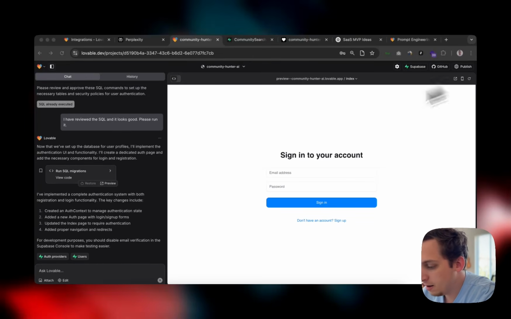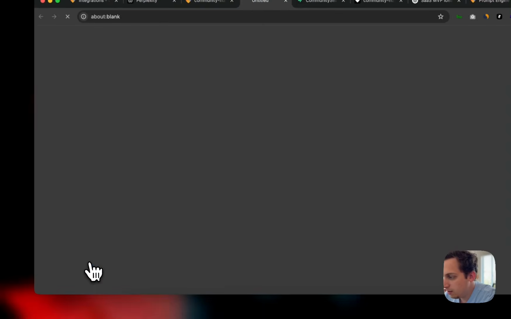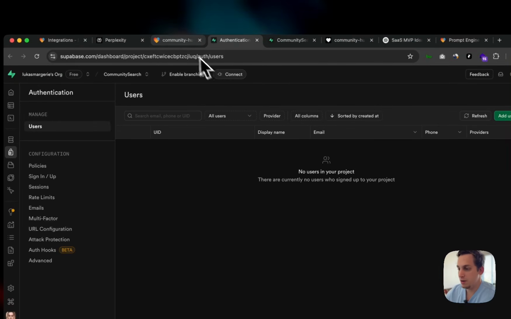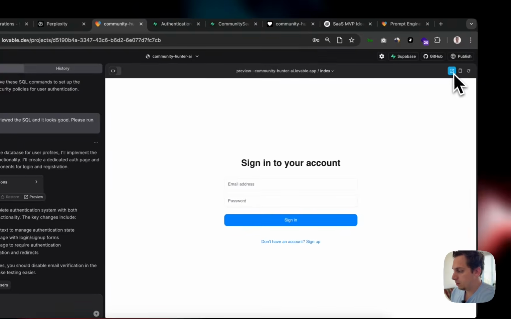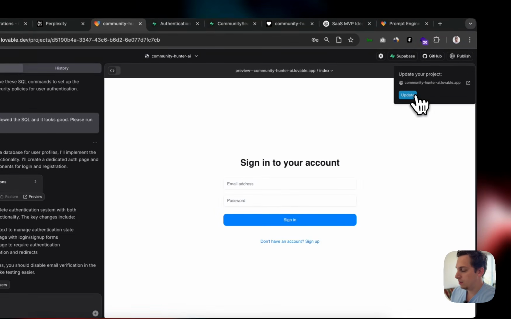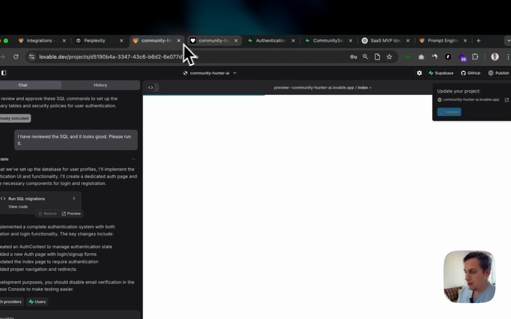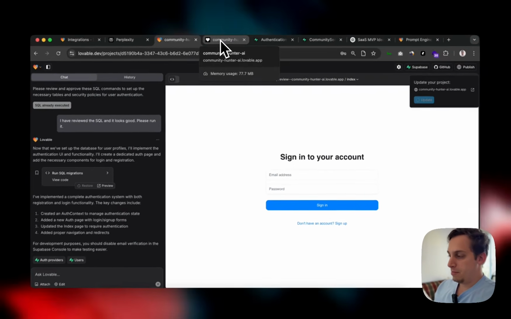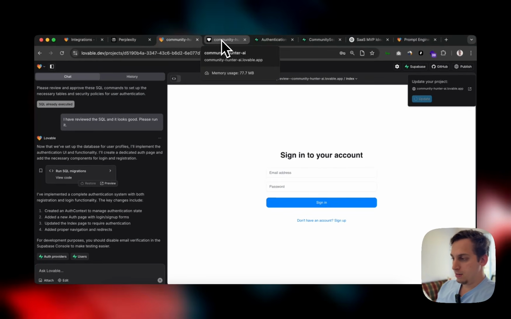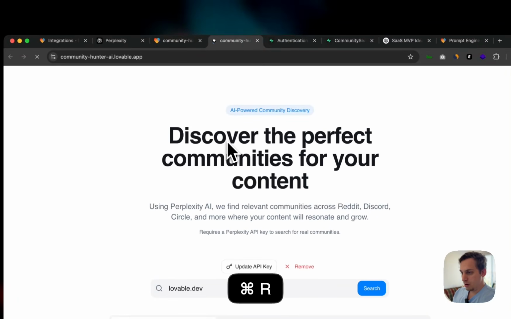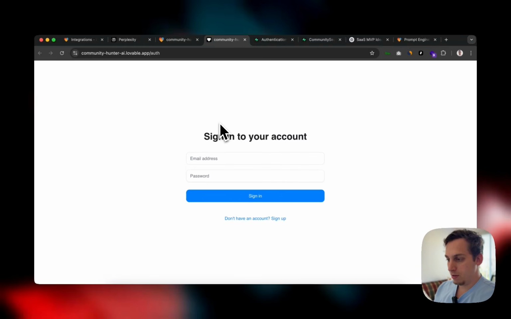Let's go ahead and basically you can see the users here. So it gives you like a good overview of that. We don't have any because we don't have any users, but I'm going to go ahead and publish this. So update and move our preview link here. And now it's going to be updated in a couple seconds. And once that is updated here on the right, now I'm going to go refresh. And it's probably going to take me to this authentication.